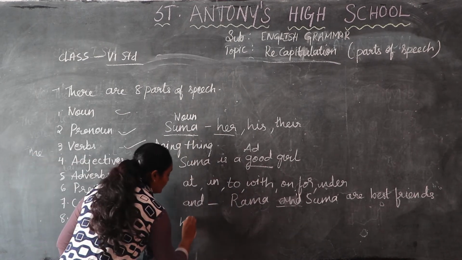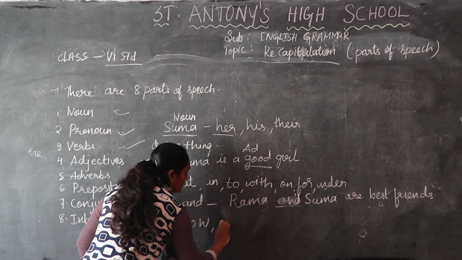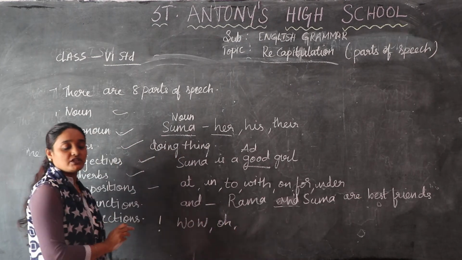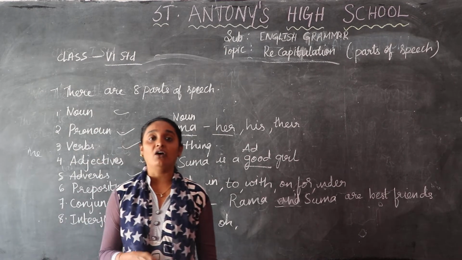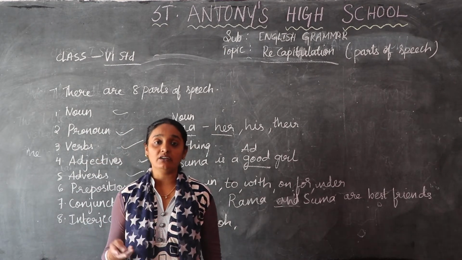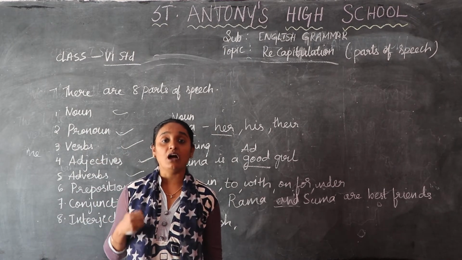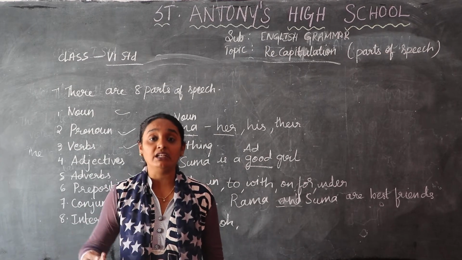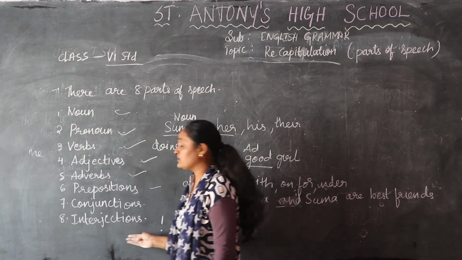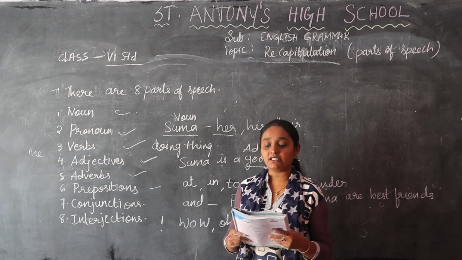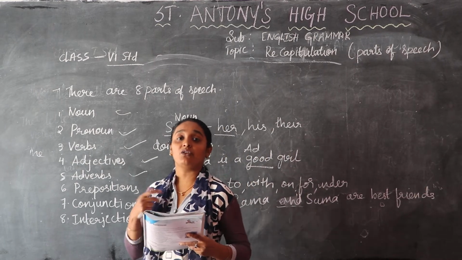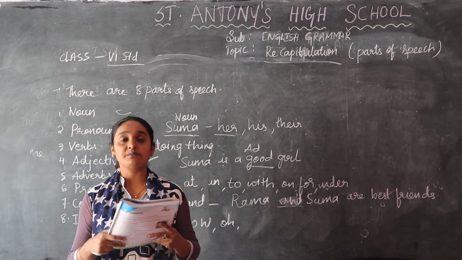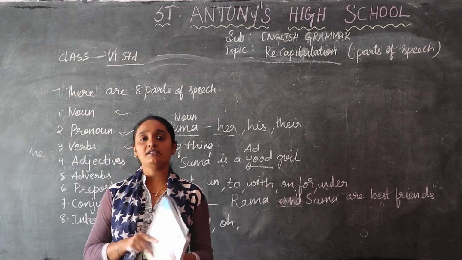So you will use words like wow, oh. They give you a sudden feeling or desire. For example: Wow, what a beautiful house! You are expressing your feeling. So what is interjection? It is expressing a strong sudden feeling.